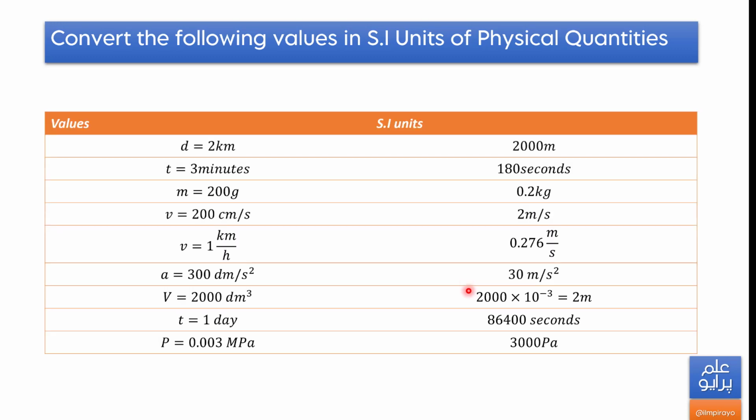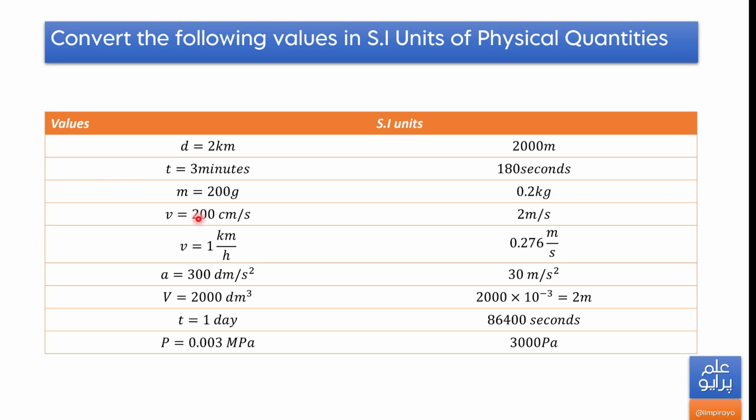Let's convert the following values into SI units of physical quantities. Okay, so let's say distance is 2 kilometers. As you know, the SI unit of distance or displacement is meter, so we have to convert it into SI unit. That equals 2000 meters. And 3 minutes, 3 times 60 is 180 seconds. Mass is 200 grams. We have to convert into kilograms. So we'll convert using 10 raised to the power 3. Okay? 200 divided by 1000, 0.2.